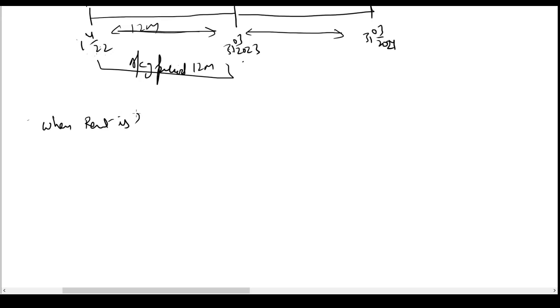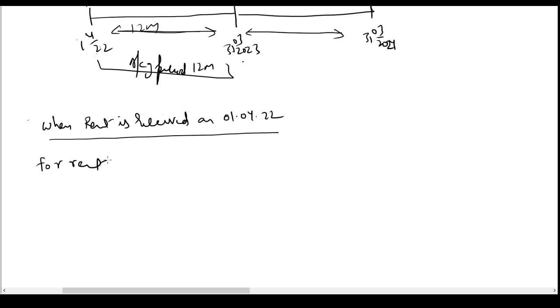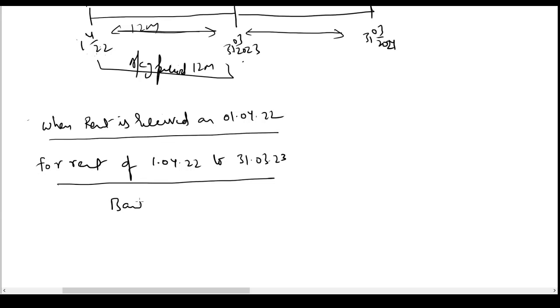When rent is received on 1st April 22, for rent of 1st April 22 to 31st March 23, I'll pass the entry bank account debit 6 lakhs to rent income 6 lakhs.